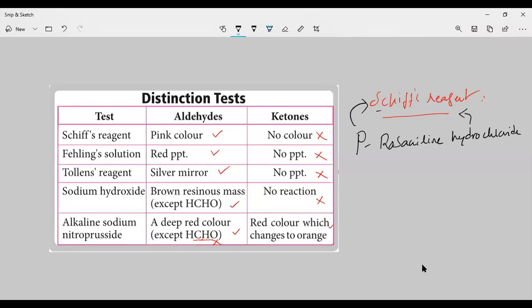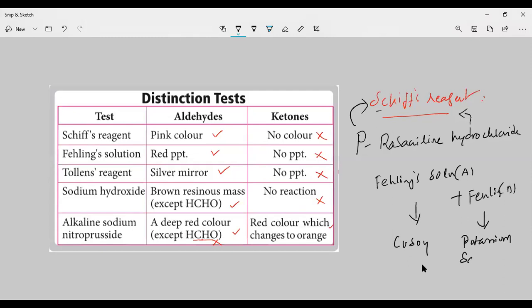Next, Fehling solution. What is Fehling solution? Fehling solution is nothing but Fehling solution A plus Fehling solution B. Fehling solution A is copper sulfate. Fehling solution B is the potassium or sodium salt of tartaric acid.